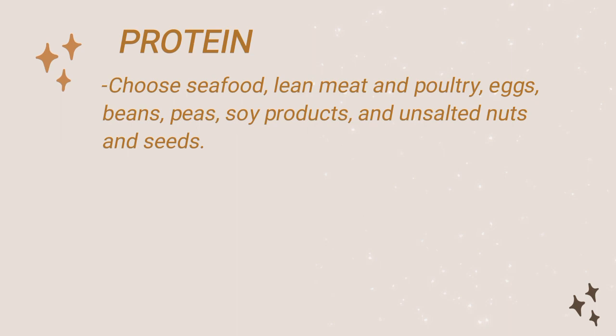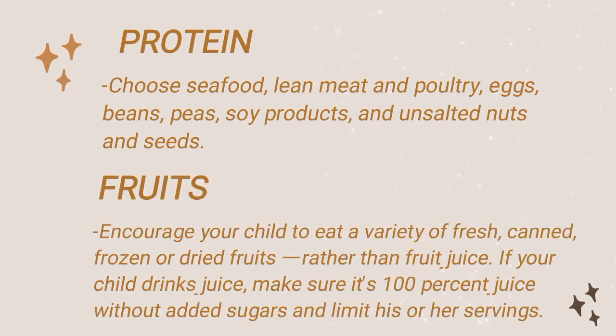Choose seafood, lean meat, and poultry, eggs, beans, peas, soy products, and unsalted nuts and seeds. And then we have fruits. Encourage your child to eat a variety of fresh, canned, frozen, or dried fruits rather than fruit juice. If your child drinks juice, make sure it's 100% juice without added sugars and limit his or her servings. Look for canned fruits that say light or packed in its own juice, meaning it's low in added sugar.